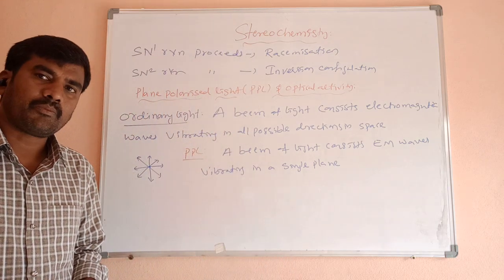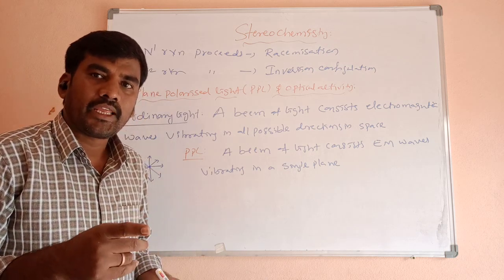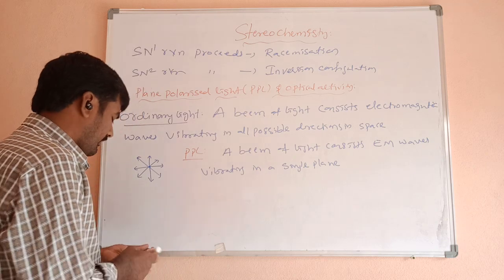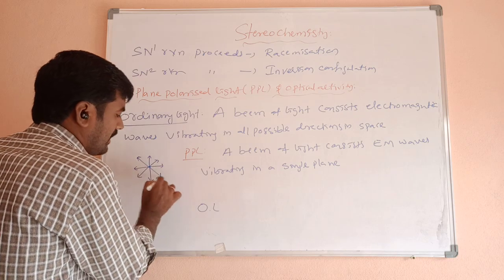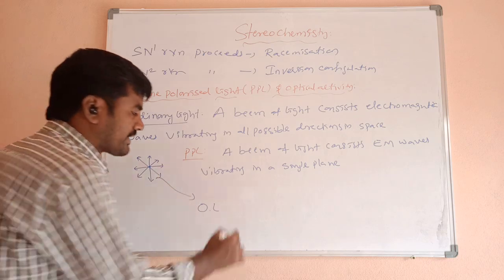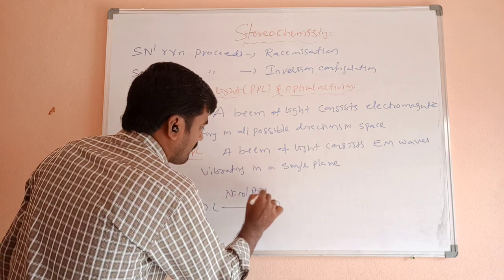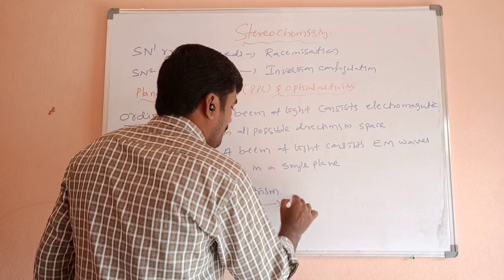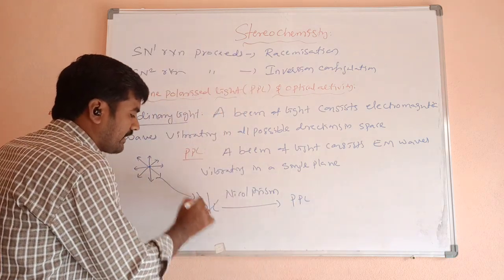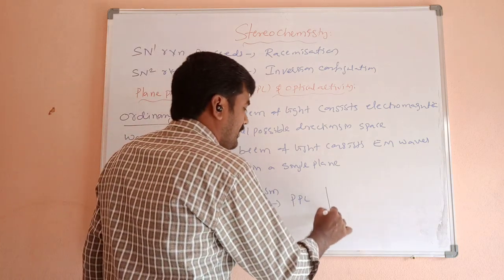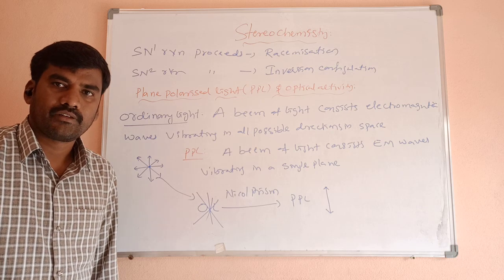When this ordinary light is passed through a Nicol prism, it is converted into plane polarized light. Ordinary light means it is vibrating in all directions. When it is passed through a Nicol prism, it is converted into PPL. What is PPL? Plane polarized light. Here it is vibrating in all directions. PPL means it is vibrating in a single direction in space.